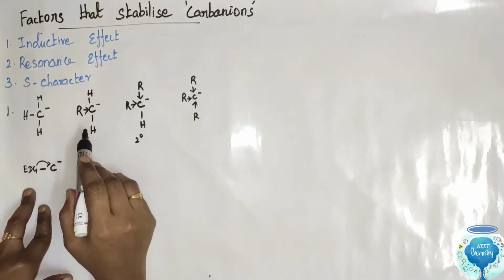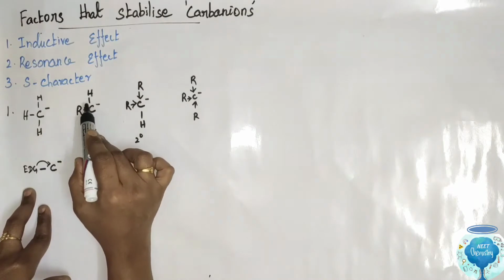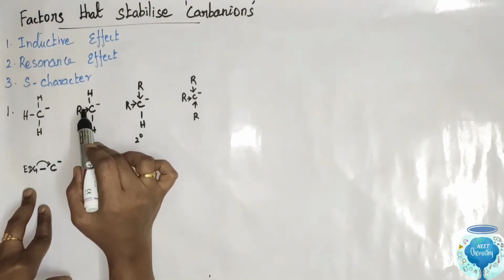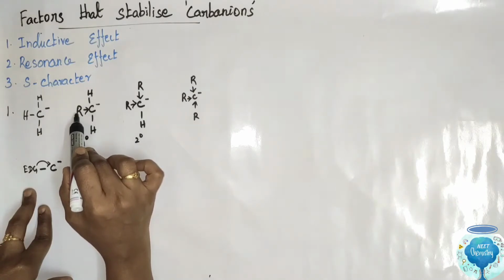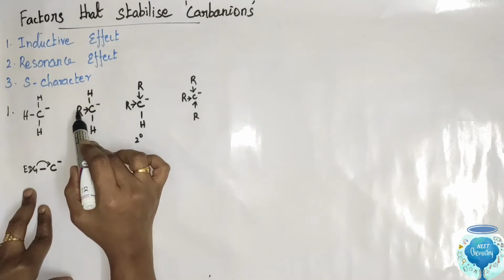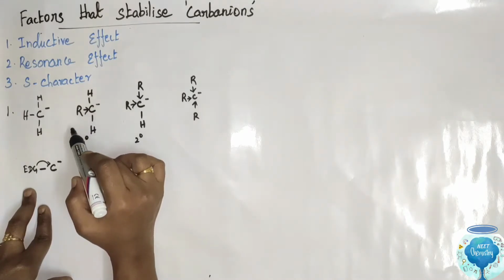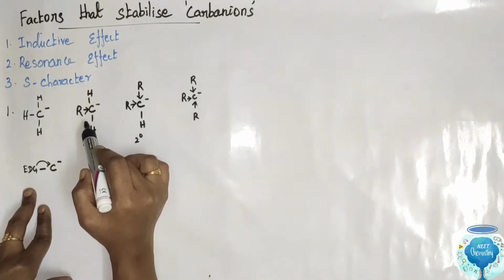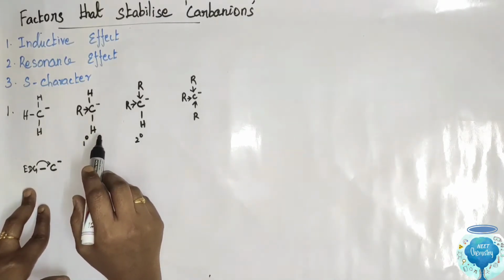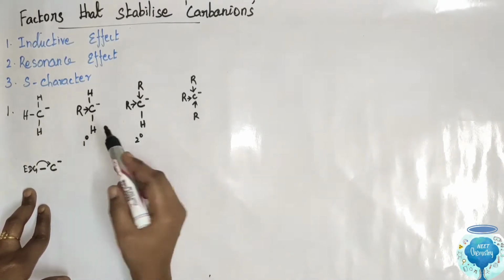So it increases the intensity of the negative charge on the carbon. So the alkyl group donates the electron to carbanions. As the number of alkyl groups increases, the negative charge on the carbanion increases. So it destabilizes the carbanions.